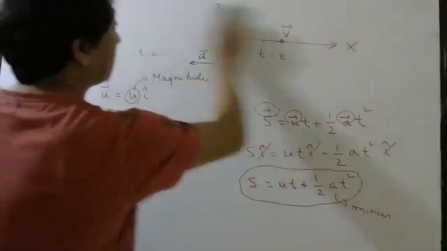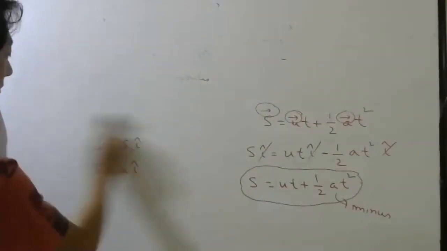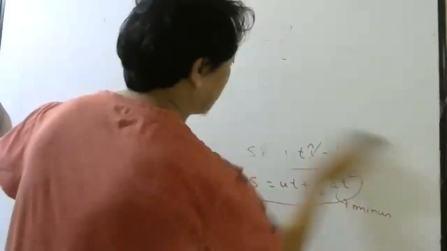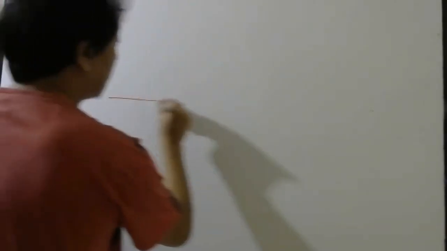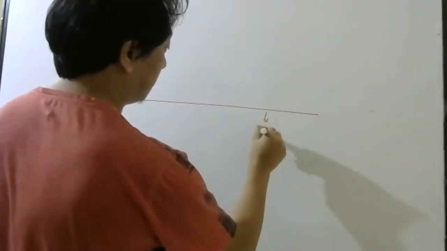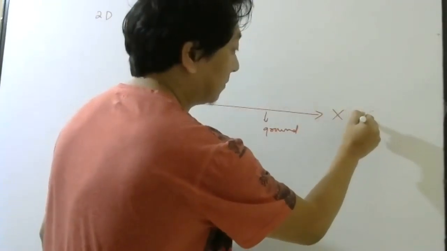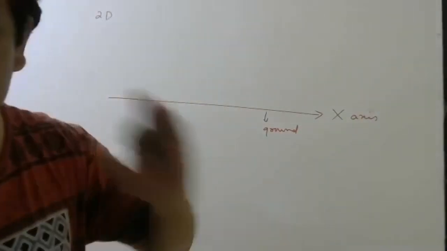But in two-dimensional motion things will change. Okay, let me give you one example of two-dimensional motion. So let us say this is ground, and along this line let me put the x-axis.